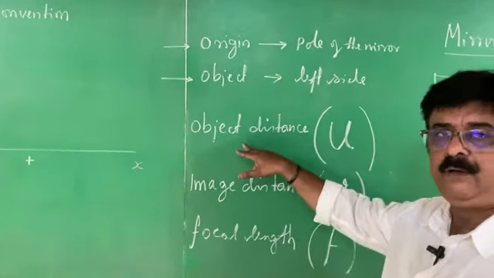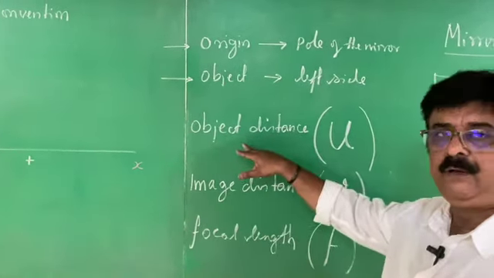The focal length of the concave mirror is on the left side. Therefore, the focal length of the concave mirror is always negative. I am talking about the concave mirror; I have not written any convex term. The focal length of the concave mirror is taken as negative. Object distance is always taken as negative because the object is always kept on the left side. Object distance is always negative, no confusion. Why is the focal length of the concave mirror negative? Because the principal focus is on the left side of the graph. Right? Therefore, the focal length is negative.